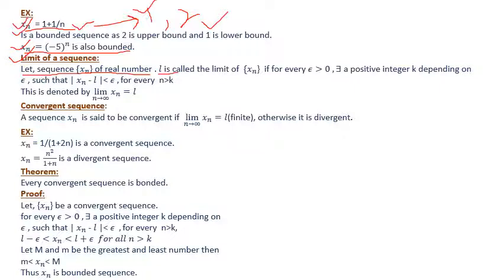Now small l is called the limit of the sequence xn if for every epsilon greater than 0 there exists a positive integer k, where k depends on epsilon, that is, the value of k depends on the value of epsilon, such that mod of xn minus l is less than epsilon for every n greater than or equal to k. If this condition is satisfied, then we denote that the limit of xn when n tends to infinity equals l. This is the notation.